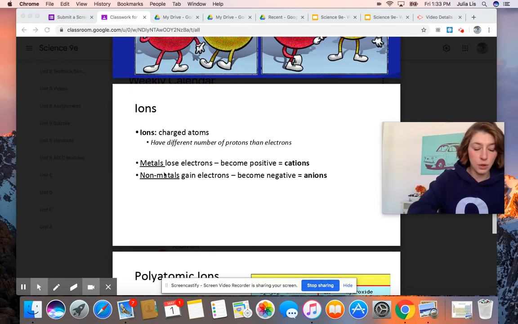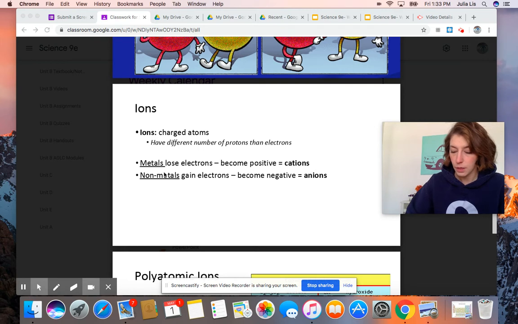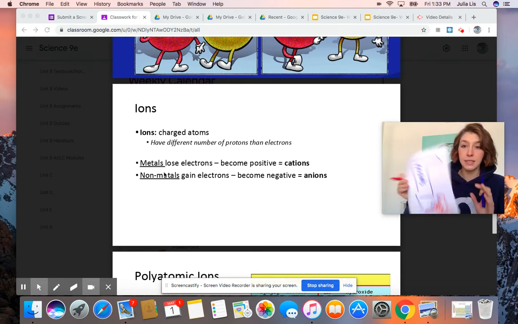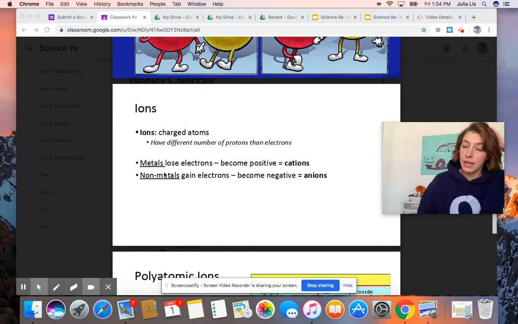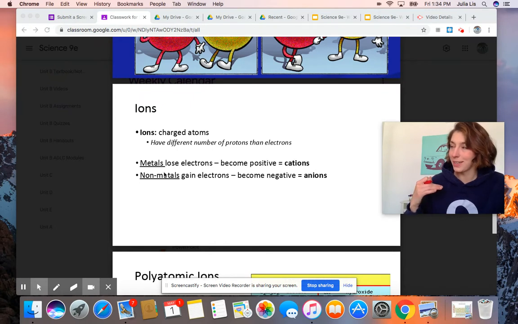These are going to be your nonmetals. So your nonmetals, everything on the right-hand side of your periodic table, the elements that are typically gases at room temperature, all these guys, okay, like nitrogen, oxygen, all your noble gases don't really count in this case, but oxygen, sodium, fluorine, chlorine, those are all nonmetals, and they're all anions.